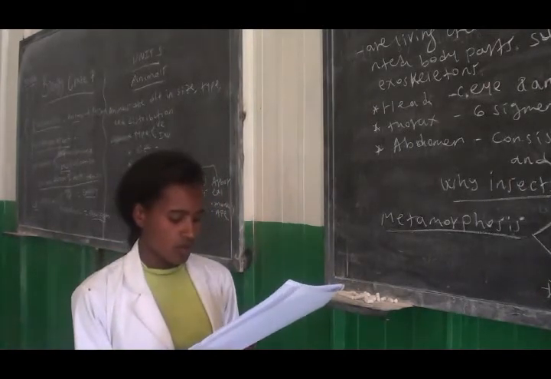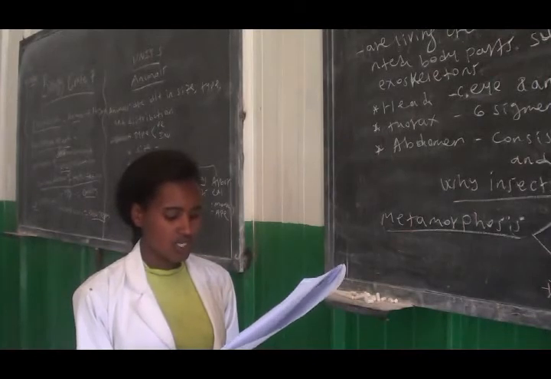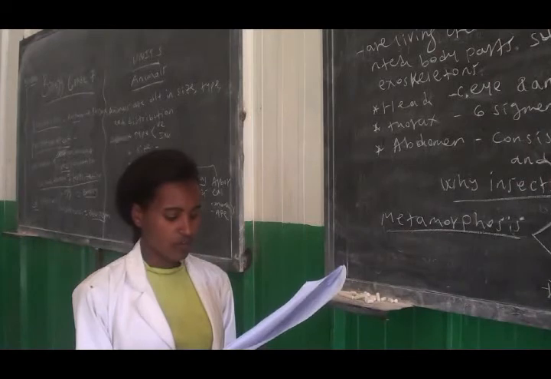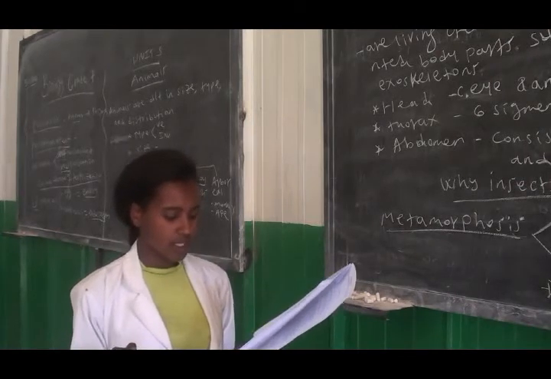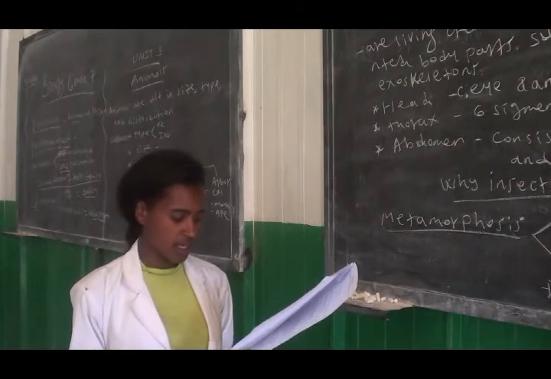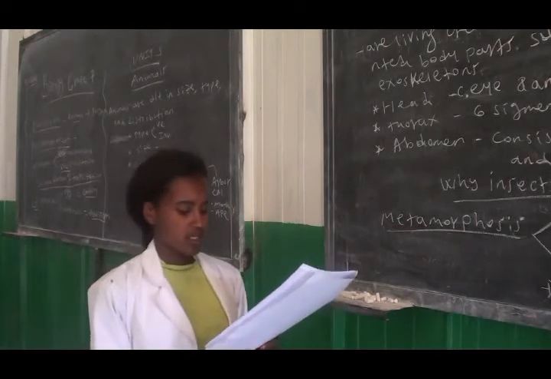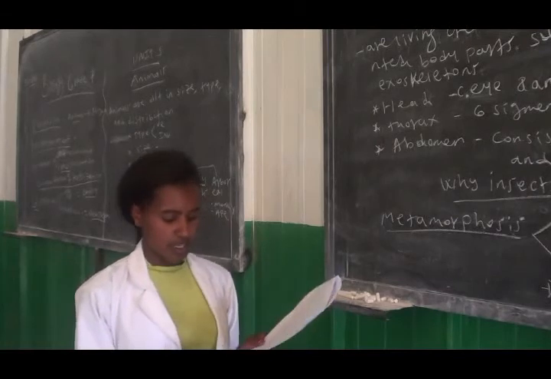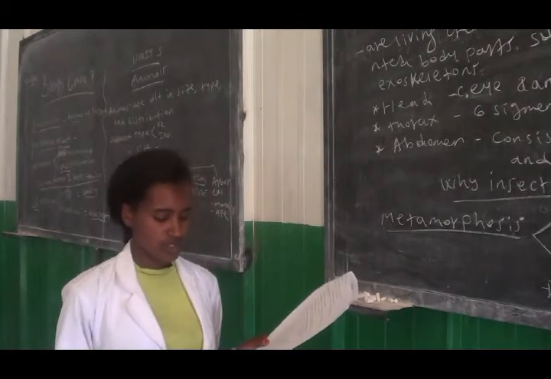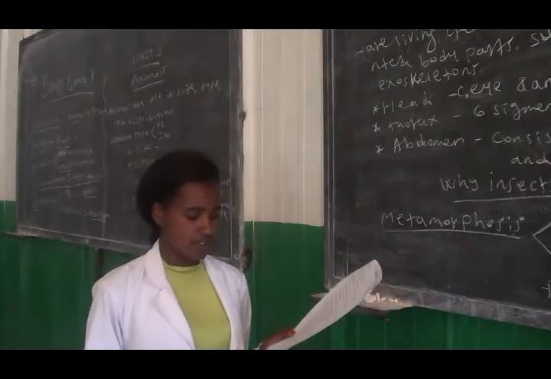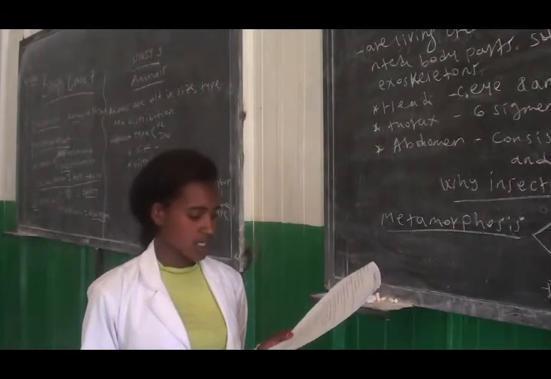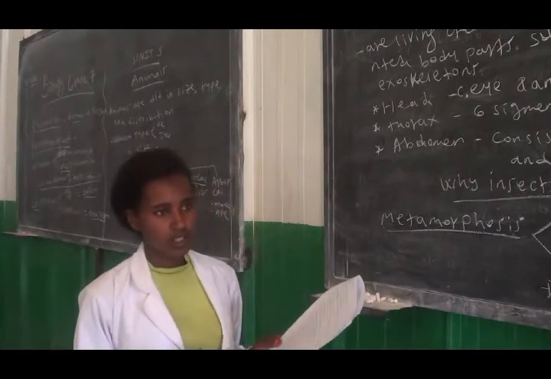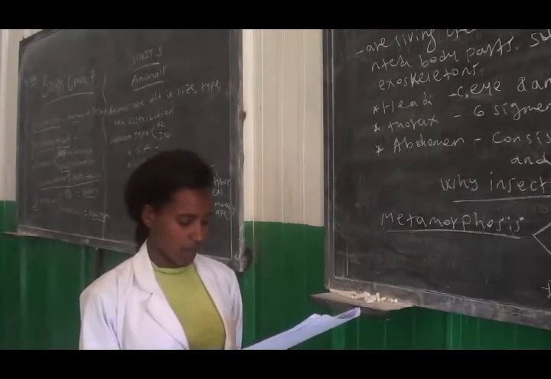Question number 6, which one of the following developmental stages is not included in complete metamorphosis? A, egg, B, larvae, C, nymph, D, adult. The answer will be nymph. This stage is not included in complete metamorphosis, whereas it is found in incomplete metamorphosis.